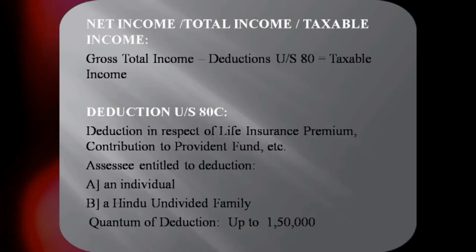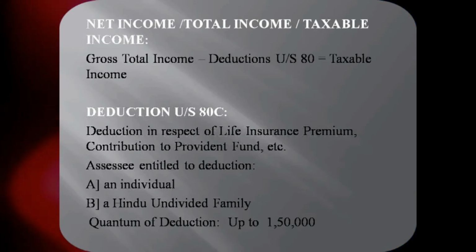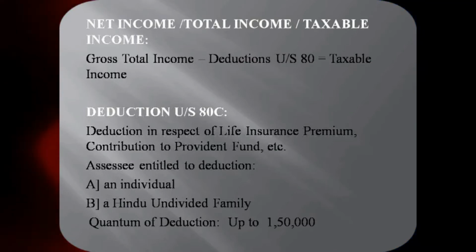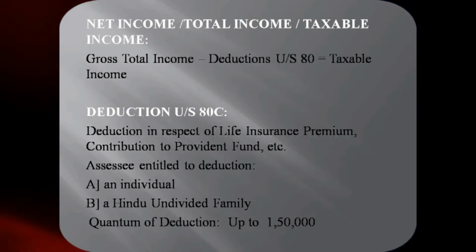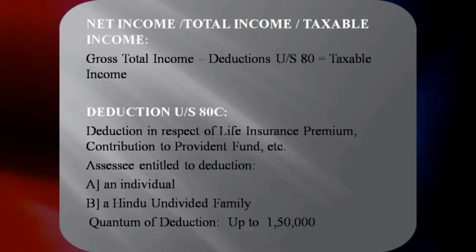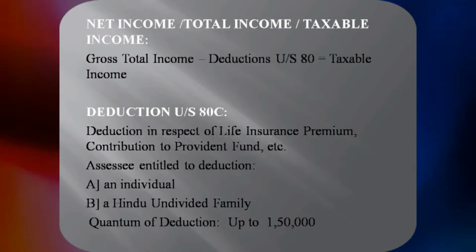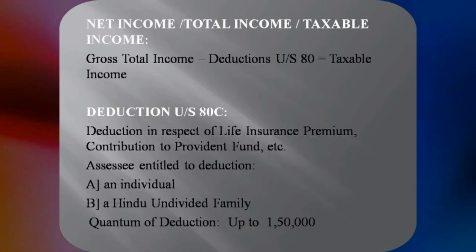For example, you know that gross total income means it is the total of all the 5 heads. Suppose my gross total income is 4 lakhs. If I am eligible to have deduction under section 80C to the extent of 1 lakh, my net income will be 3 lakhs. Net income is otherwise known as taxable income or total income. So, if there is no savings under section 80C, I have to pay tax on 4 lakh rupees. If I am eligible to have deduction under section 80C, I have to pay tax on only 3 lakh rupees. Now you are able to understand how we are going to apply this.